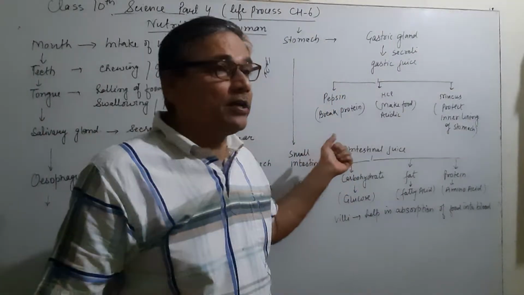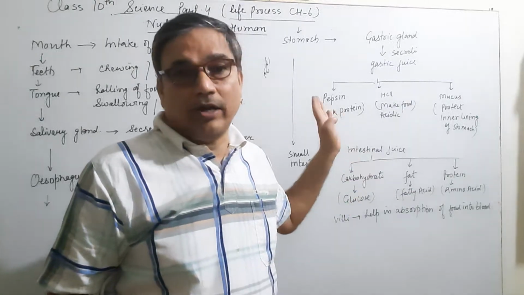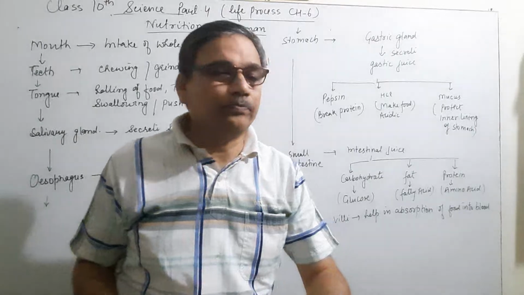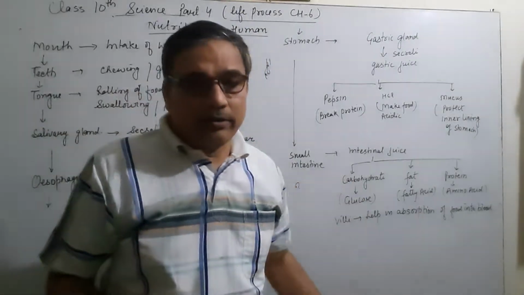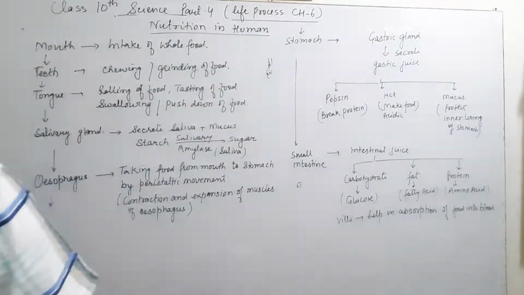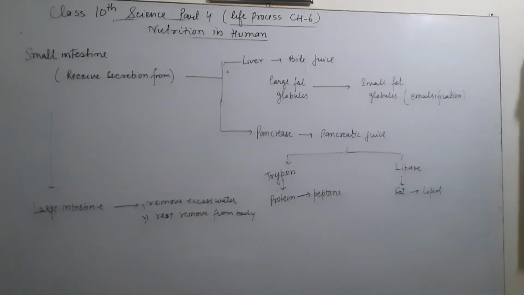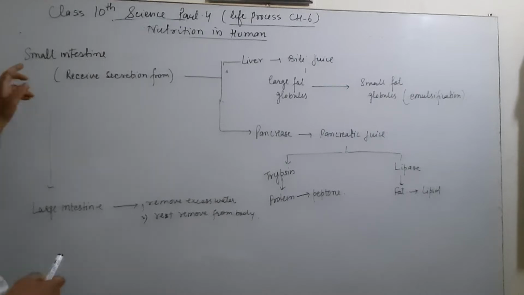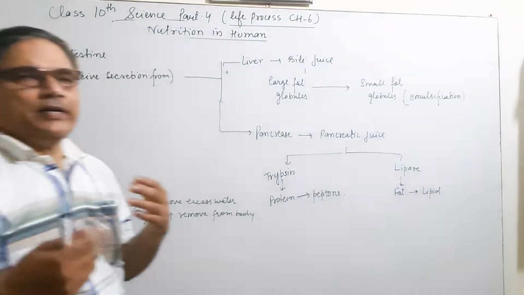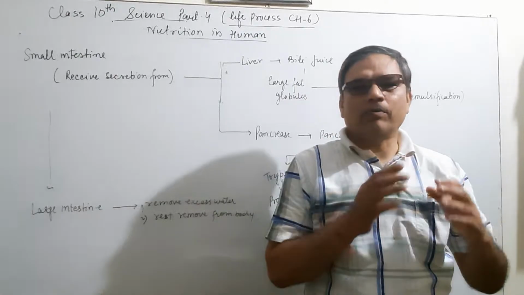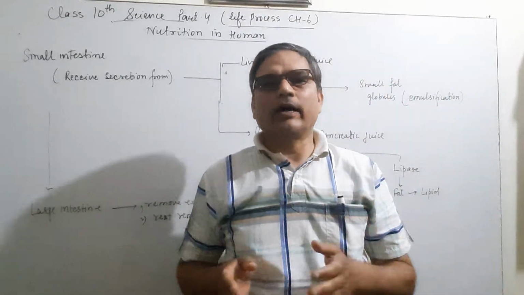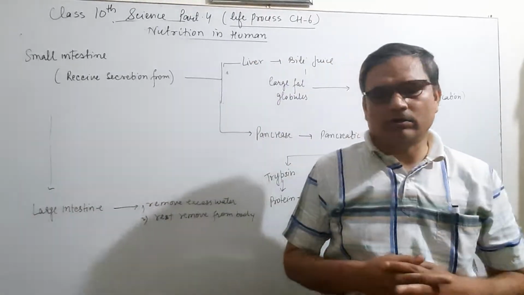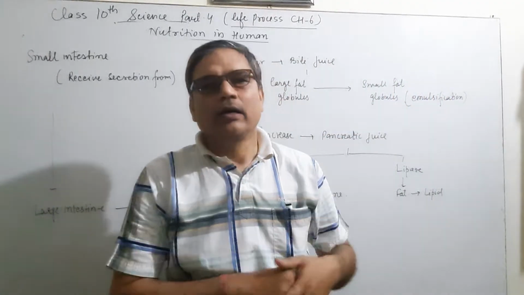with the help of different enzymes. And those enzymes are secreted by the liver and by the pancreas, and these enzymes are as follows. And in the small intestine, where the complete digestion will take place, carbohydrate changes into glucose, fat into fatty acid, protein into amino acid, and fat into fatty acid and glycerol.